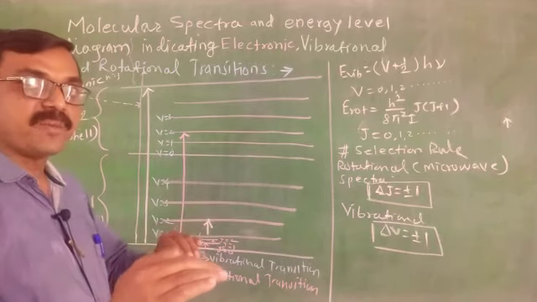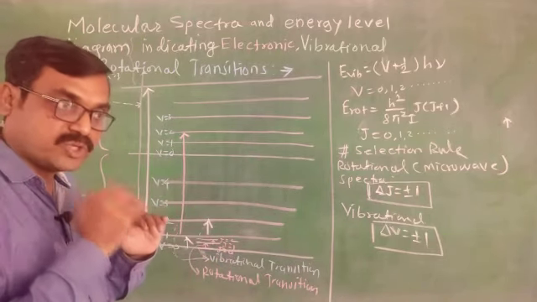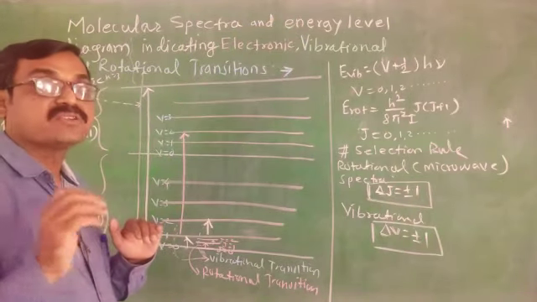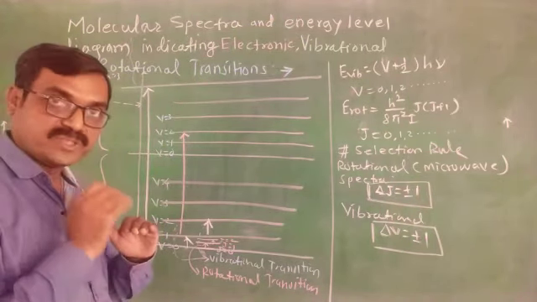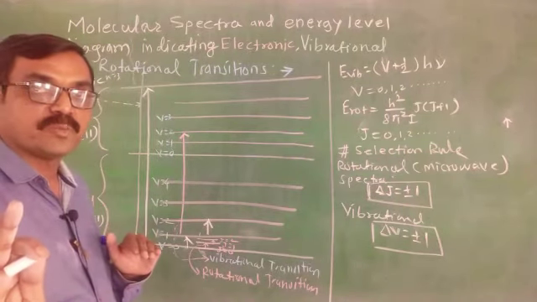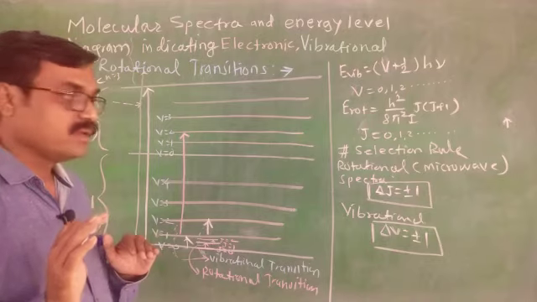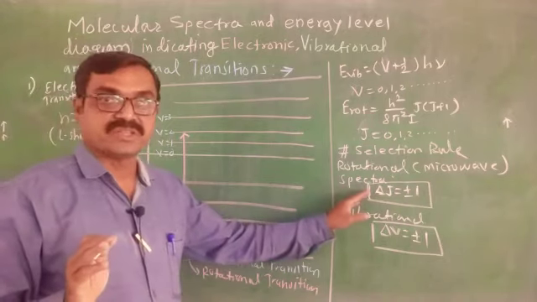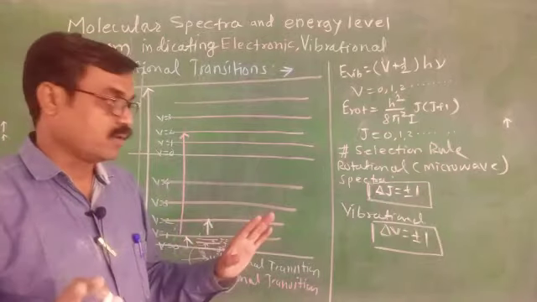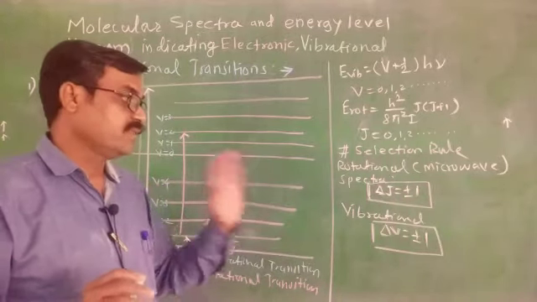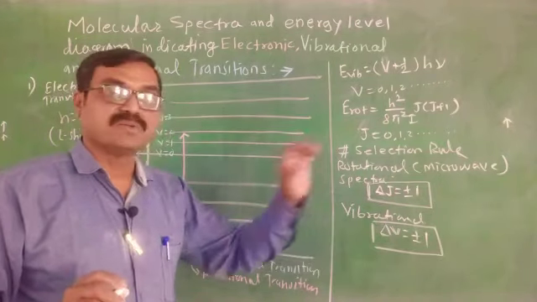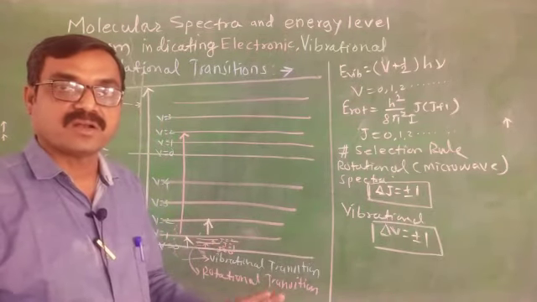Other transitions are forbidden. If we consider a transition from J equals 0 to J equals 2, it is not allowed in rotational spectroscopy. It is called a forbidden transition. In the same manner, other transitions except delta J equals plus or minus 1 are forbidden. In the same fashion, in vibrational spectroscopy, the allowed transitions, or selection rule, is delta V equals plus or minus 1. Other transitions are not allowed.